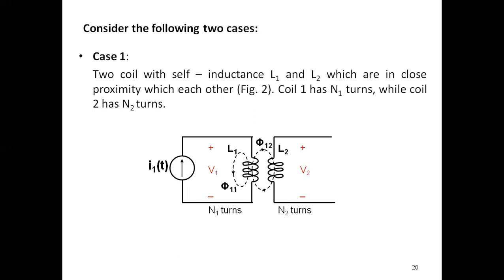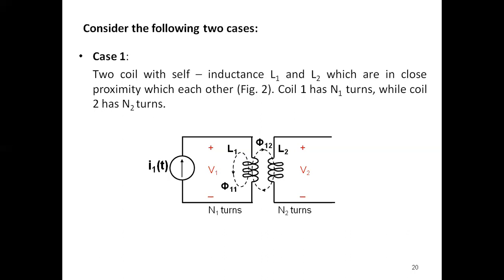Coil 1 is given a supply, while coil 2 is open. When current flows through coil 1, a magnetic field is created, and the flux it produces has two parts: the self flux, and another that links with the other coil. Phi 11 is produced by the same coil, and phi 12 links with the other coil.